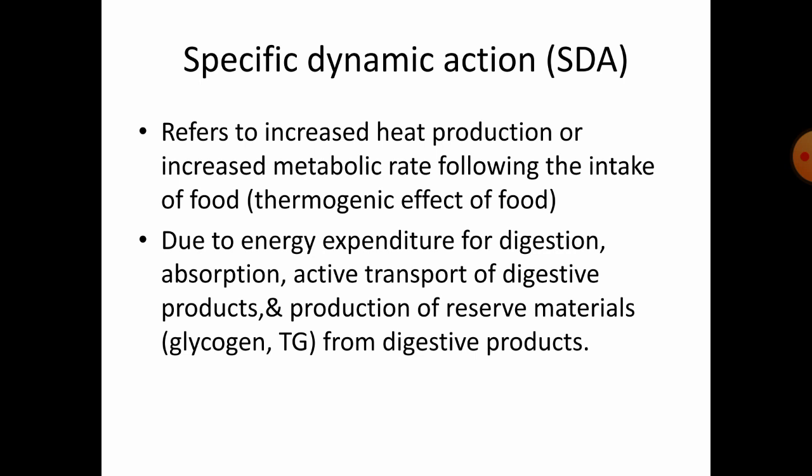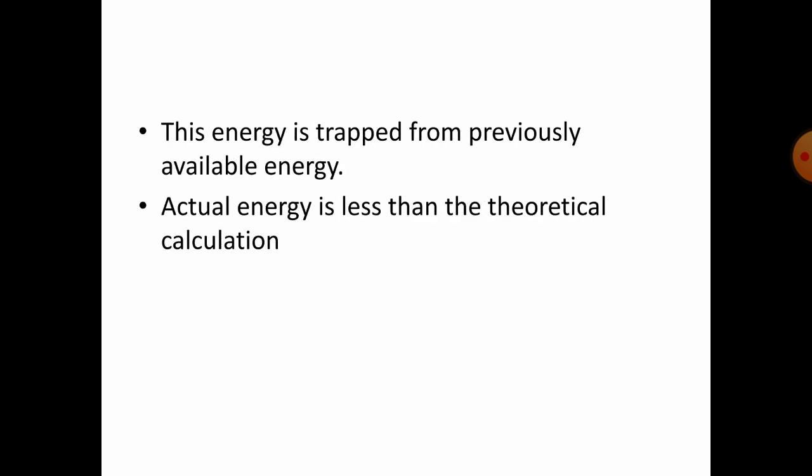So the energy expenditure, or the feeling of extra heat production, is due to processes like digestion, absorption and active transport of digestive products, and also the production of reserve materials like glycogen and triglycerides. This energy is drawn from the previously available energy. The energy utilized for digestion, absorption and storage of food and digestive products is met by the energy which is previously available in our body. So actual energy is less than the theoretical calculation.